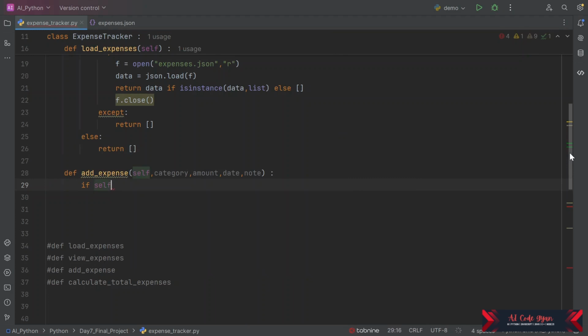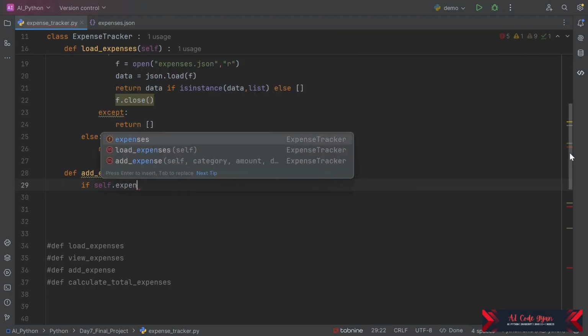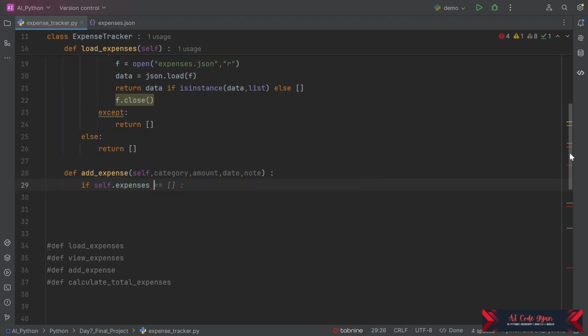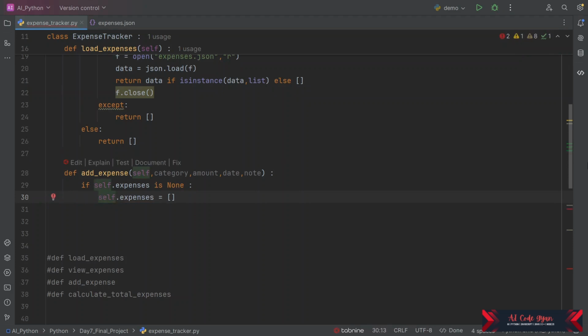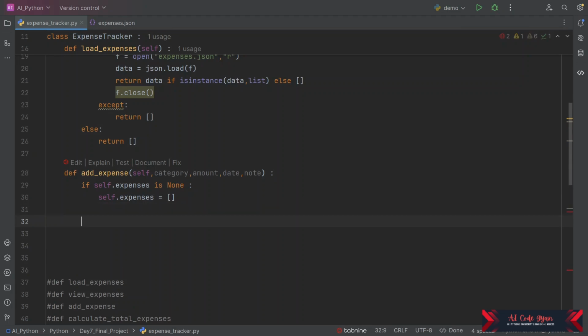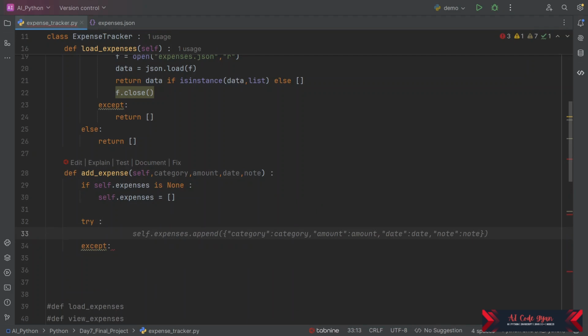Yeah, here one important thing we need to take care of: suppose self.expenses is none. So what we are going to do, we are going to initialize this with an empty array, so that we don't get any array error in this. And now we are going to put all this in try catch. Sorry, I'm saying catch here because in Java and other languages we use catch. So we use try and except here.